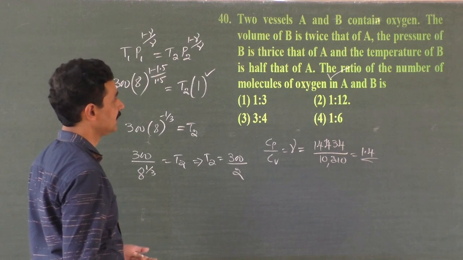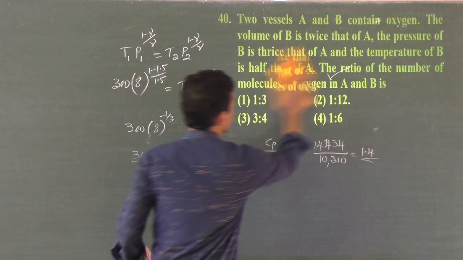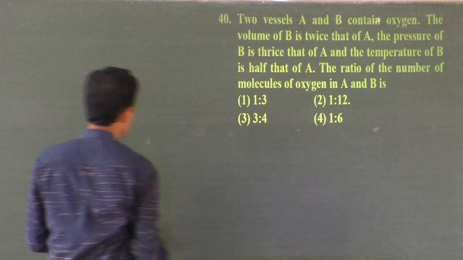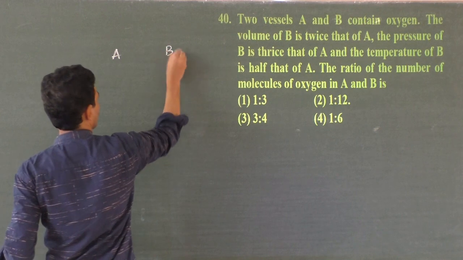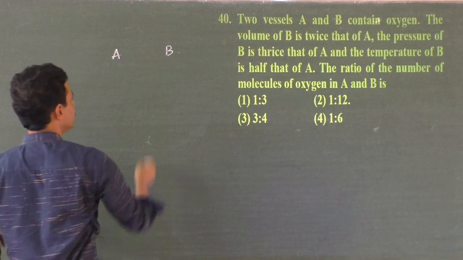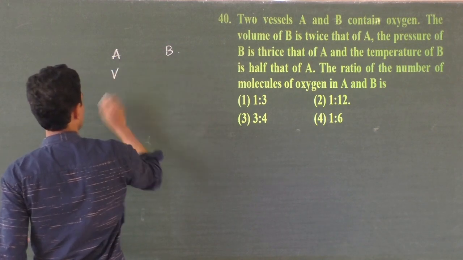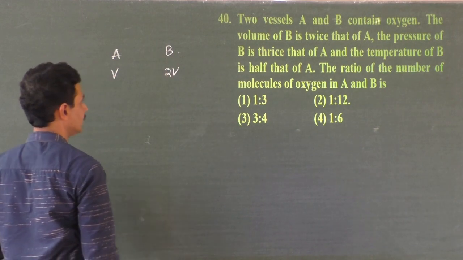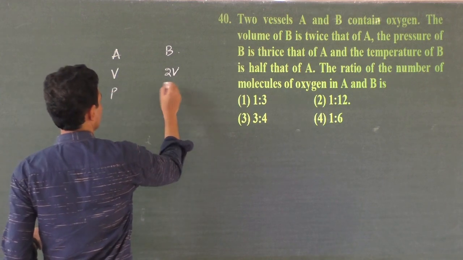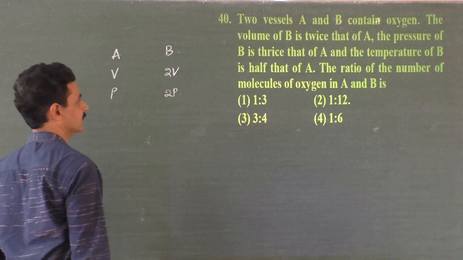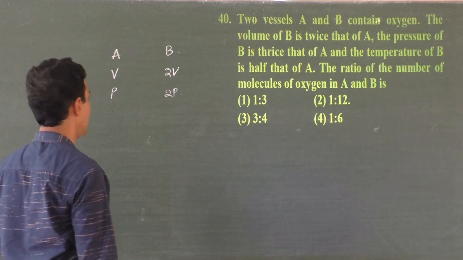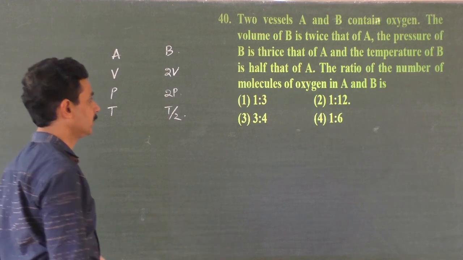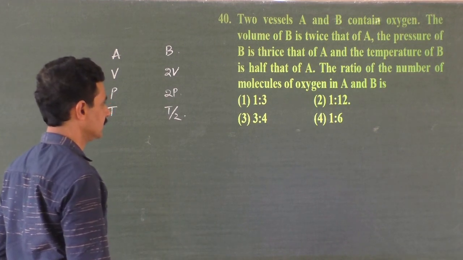The volume of B is twice that of A. The pressure of B is twice that of A. And the temperature of B is half that of A. The ratio of the number of molecules of oxygen in A and B is.